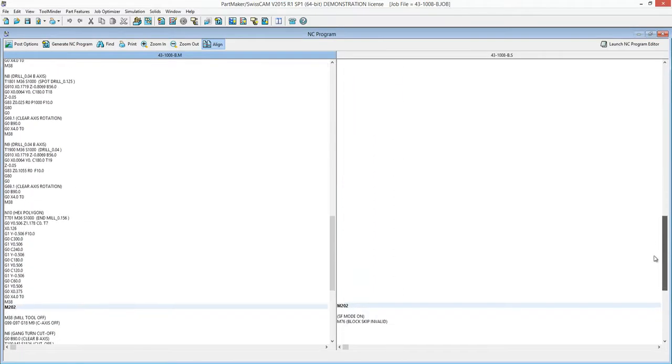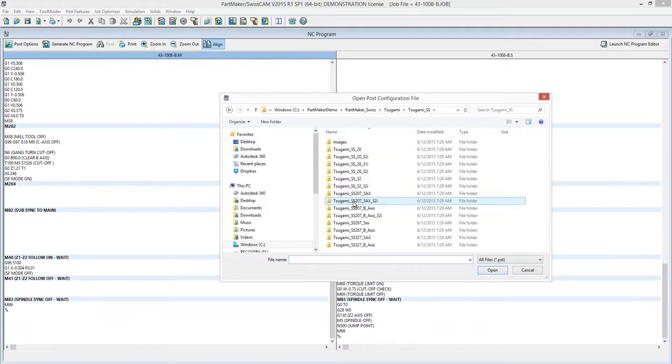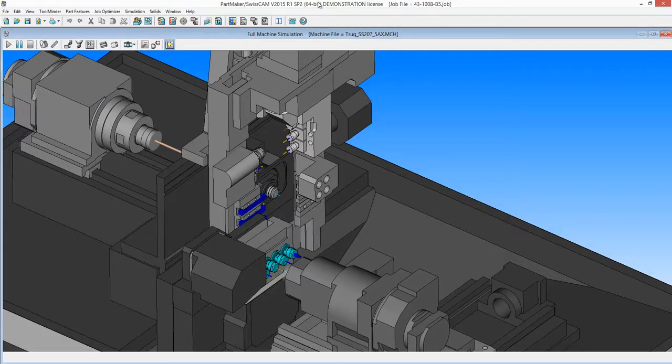As a result of this unique feature, the software gives you a great deal of flexibility when choosing which machine a part needs to be run on. With PartMaker, you can quickly swap programs from one Swiss-type lathe to another, including from a Citizen to a Star to a Tsugami to a Citizen, or any combination you can think of.